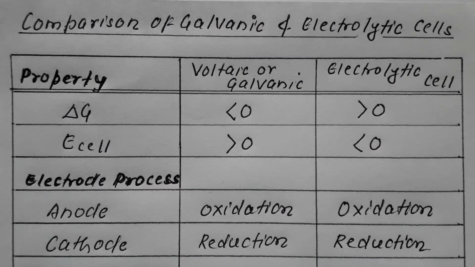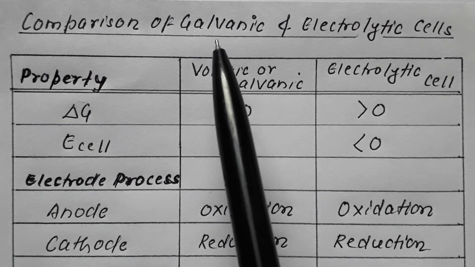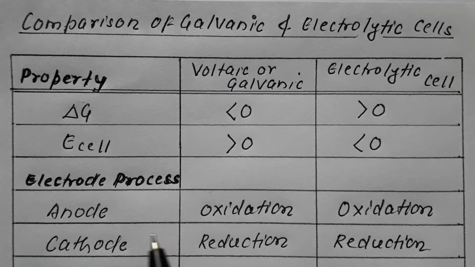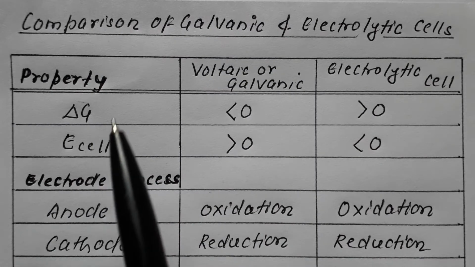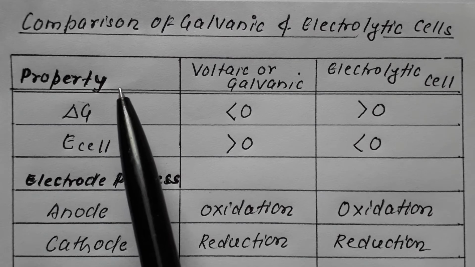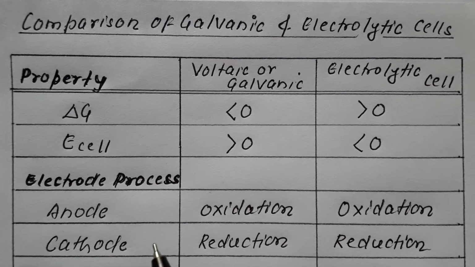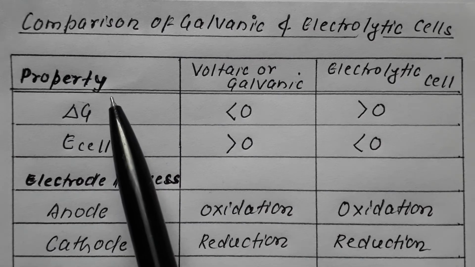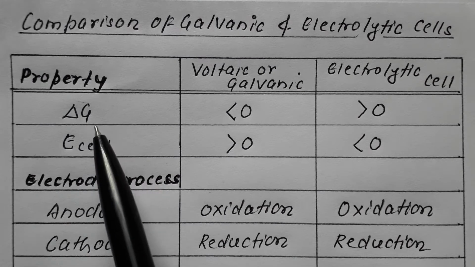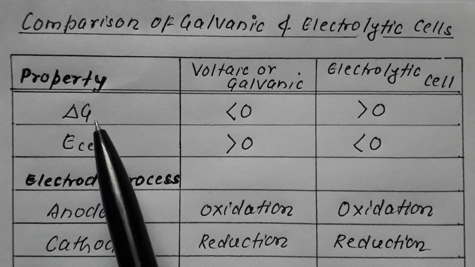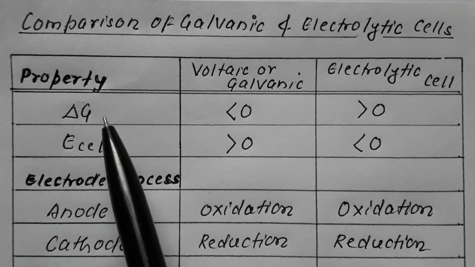Now let us make a very important comparison between the galvanic, that is voltaic cell, and the electrolytic cell. We are comparing with respect to the properties that differ, the electrode process, the sign conventions and charges on the electrodes. First, with respect to property, del G, the Gibbs free energy.